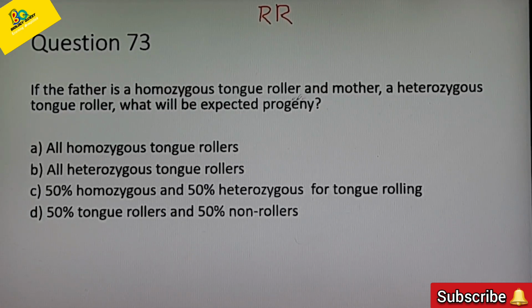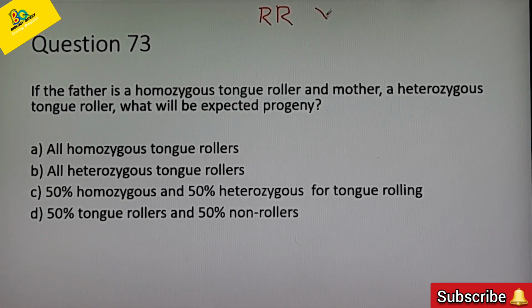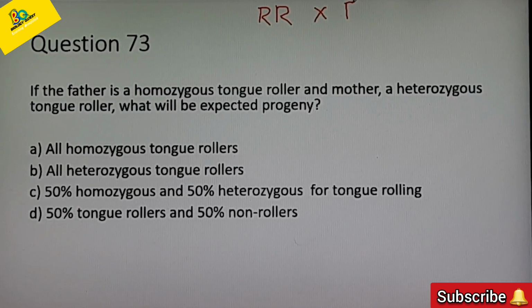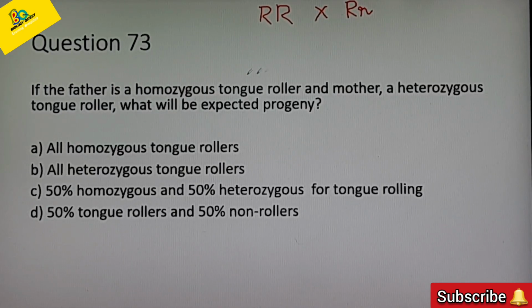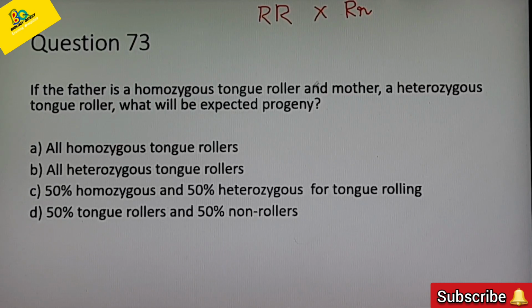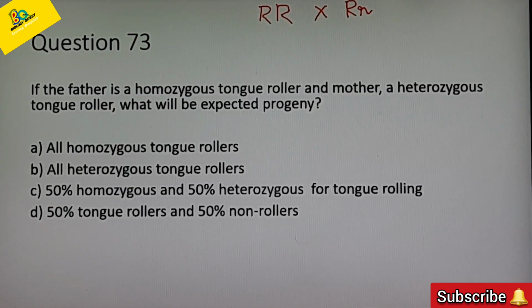And the mother is a heterozygous tongue roller, so the genotype will be capital R, small r. Hope there is no doubt in that. What will be the expected progeny? What are the gametes produced by the father?